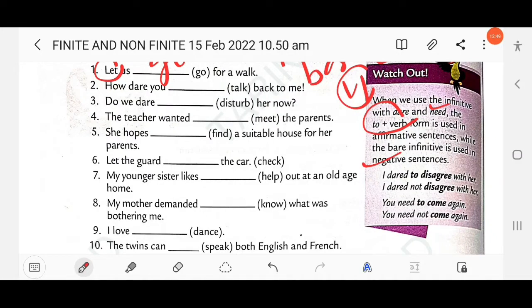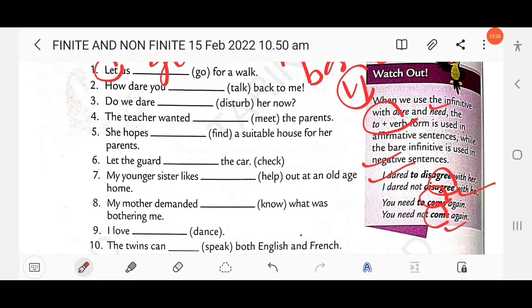That means we use to plus infinitive in a positive sentence, and bare infinitive in a negative sentence. Then: you need to come again, you need not come again, right?